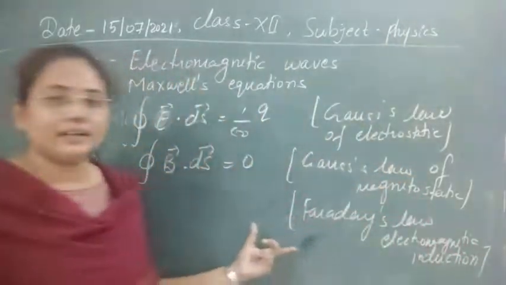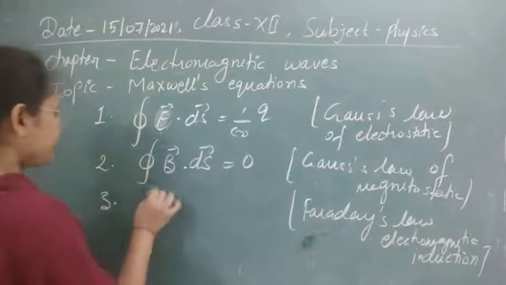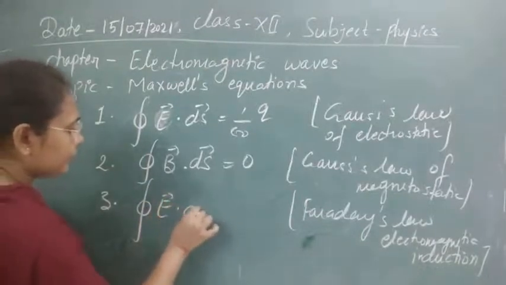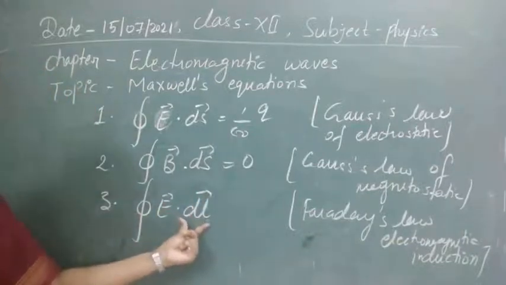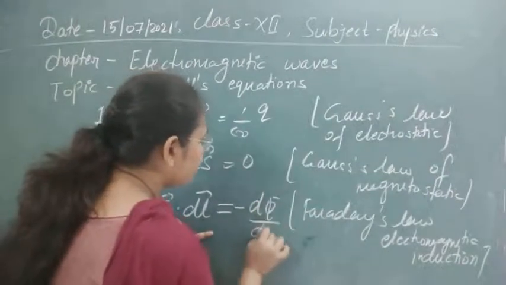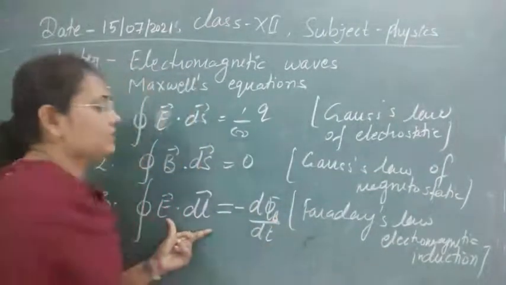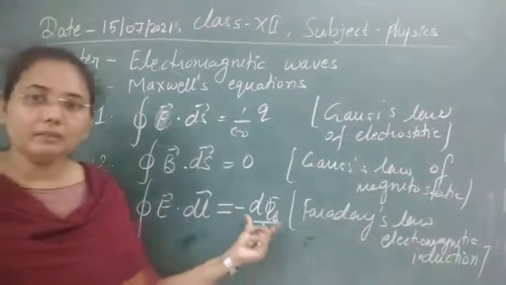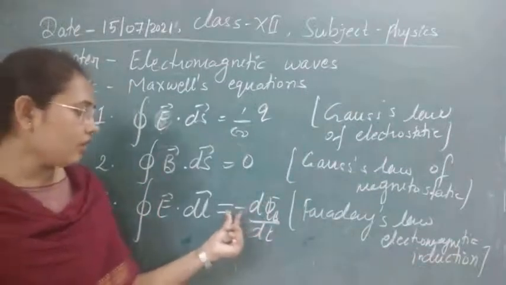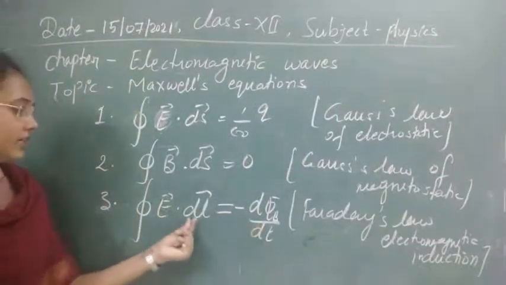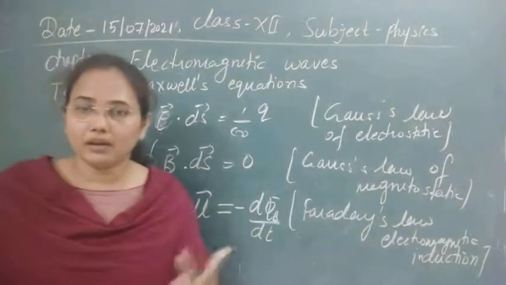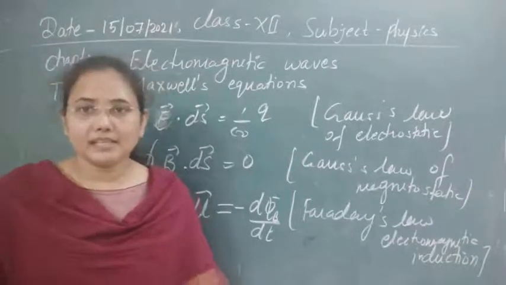So according to Faraday's law of electromagnetic induction, we can write that the electric field along any loop is equal to the rate of change of magnetic flux passing through the surface. Whenever the magnetic flux linked with any surface or coil is changing, then according to the change in magnetic flux, we get an electric field over the loop, and we obtain some potential and current there.